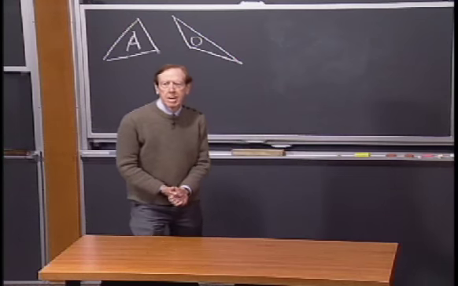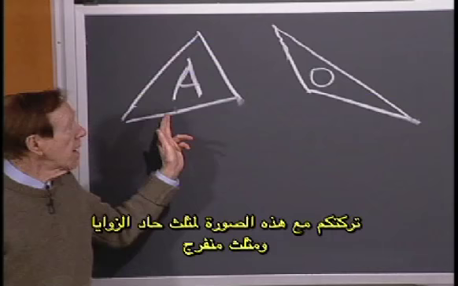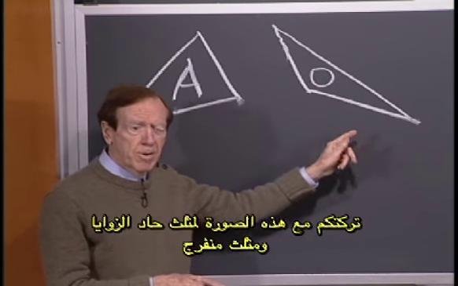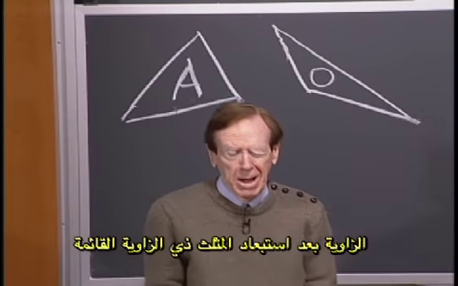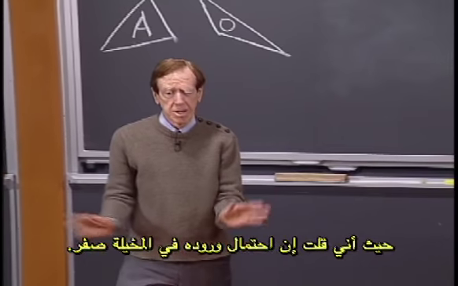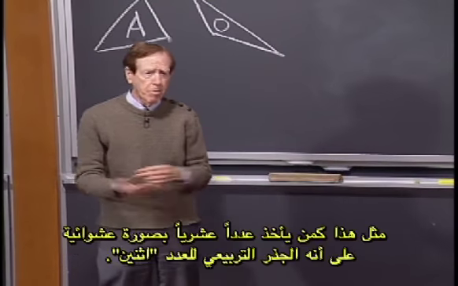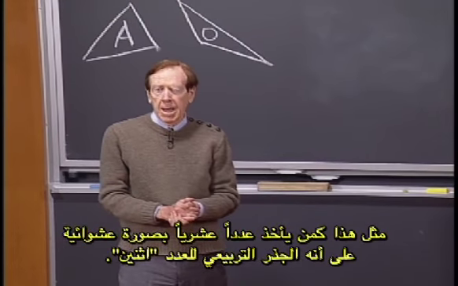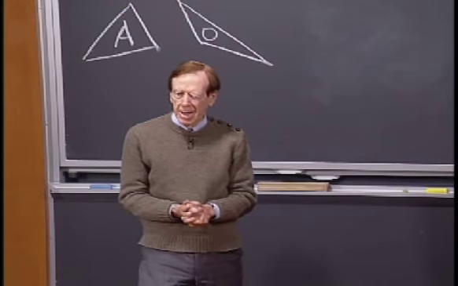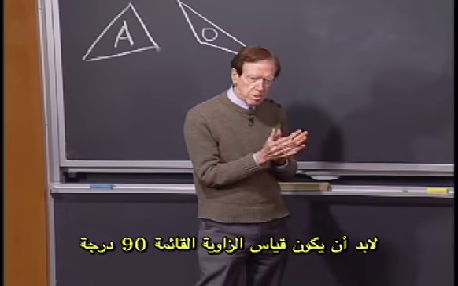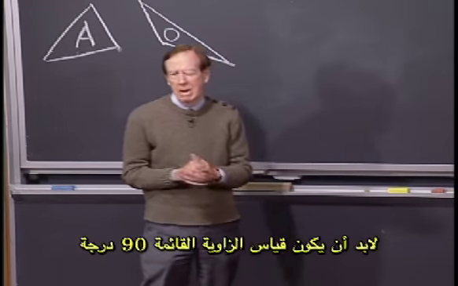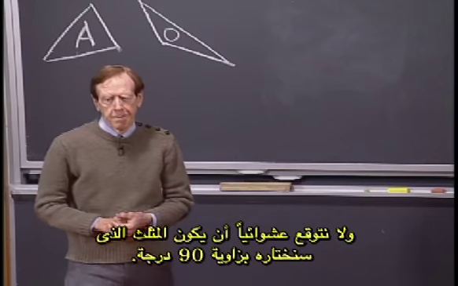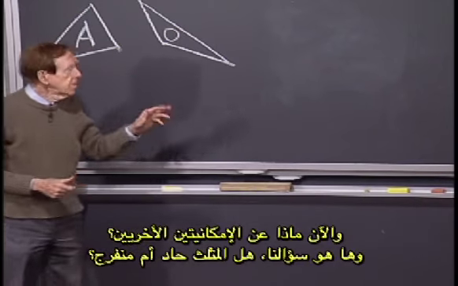Hi again. So I left you with this picture of an acute triangle and an obtuse triangle, and I wiped out the right triangle, saying that the probability was 0 there. It's like the probability of, if you take a random decimal, it being exactly square root of 2. I think that the right angles are right on 90 degrees, and we don't expect to hit an angle exactly. But what about these two possibilities?